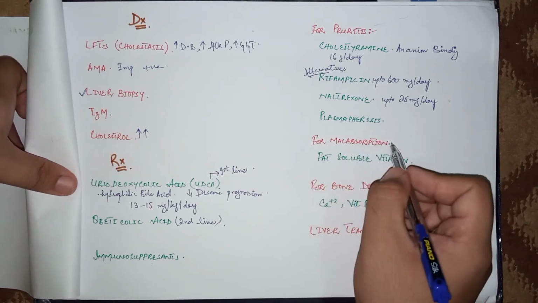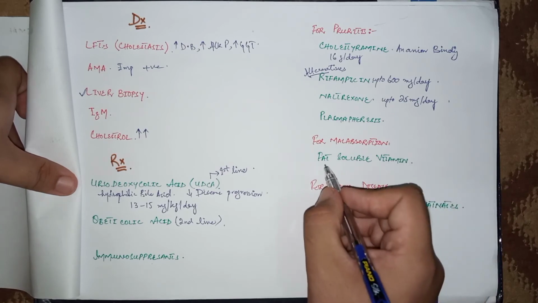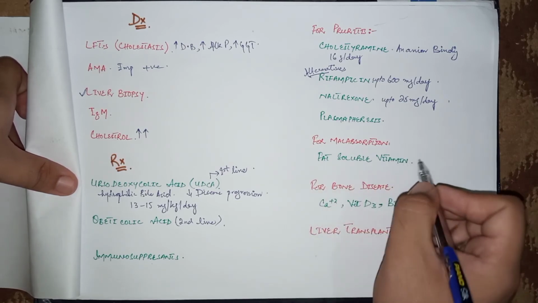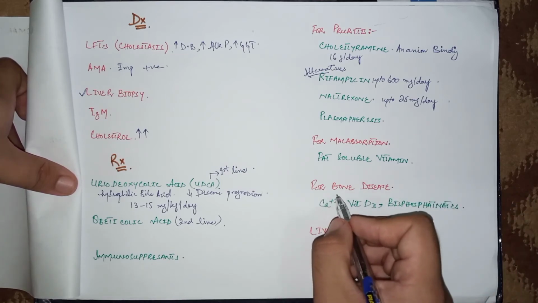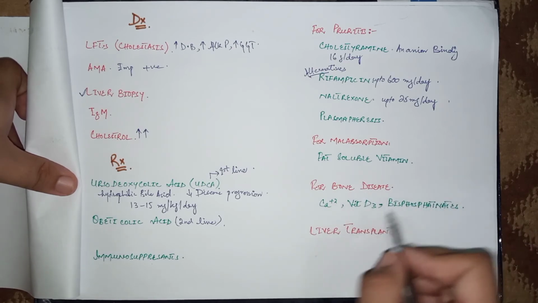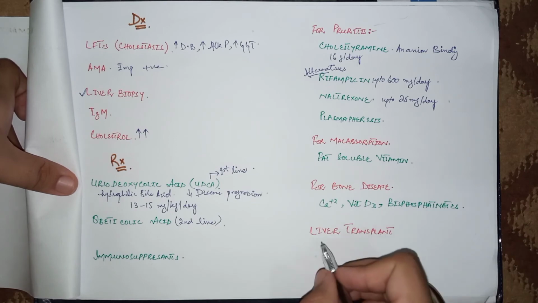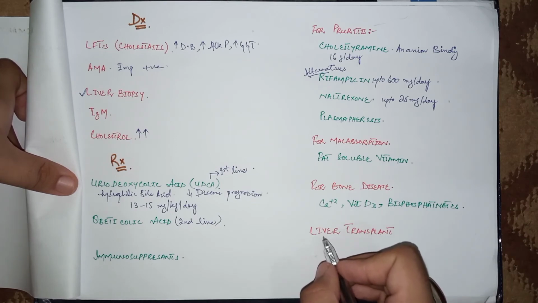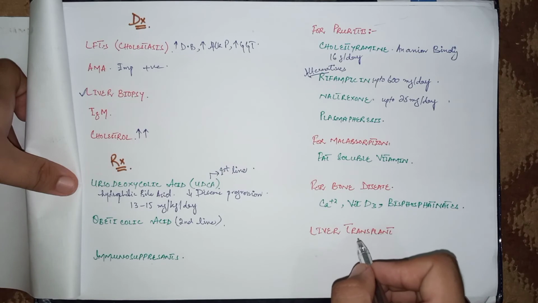For the malabsorption in the patients, that is weight loss because of decreased fat soluble vitamins, give these patients fat soluble vitamins like vitamin A, D, E, and K supplements. If the patient has developed bone disease like osteopenia and osteoporosis, then give these patients calcium supplement, vitamin D, and bisphosphonate. And the last step, or the most important treatment, which is curative, is liver transplant. It is indicated if the patient has developed liver failure.